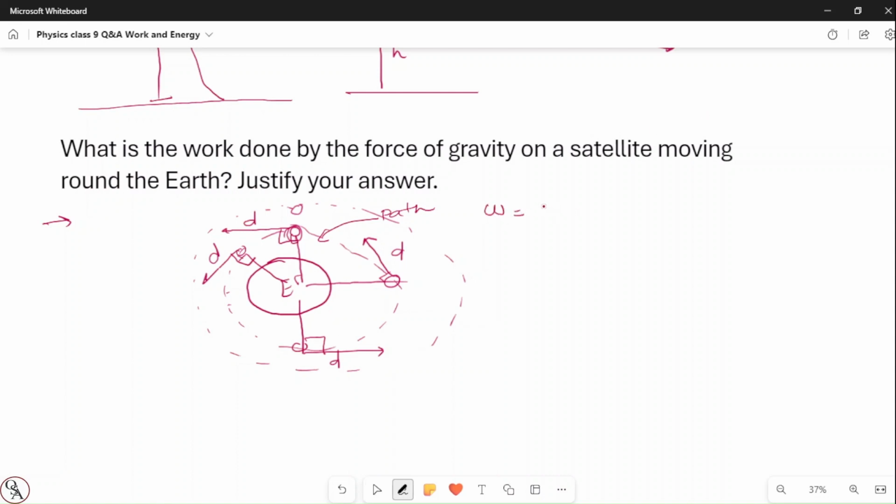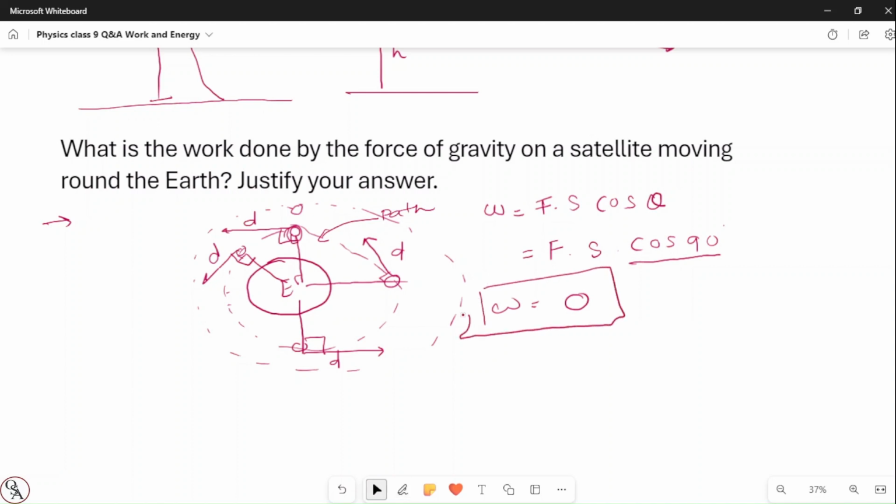The formula for work is force into displacement into cos theta. Now the force of gravity is there, displacement is there, but the theta between the force and the displacement is 90 degrees, right? And as per trigonometry, cos 90 is 0, so work done is also equal to 0. So this is the justification for your answer.